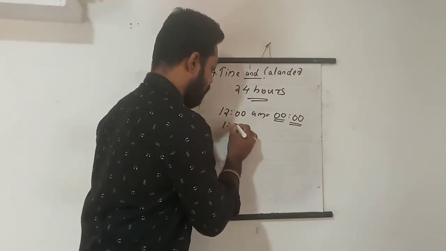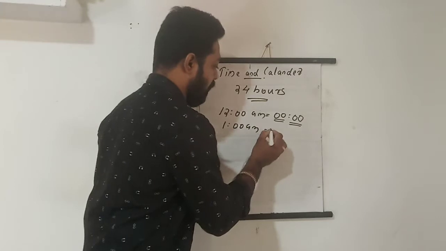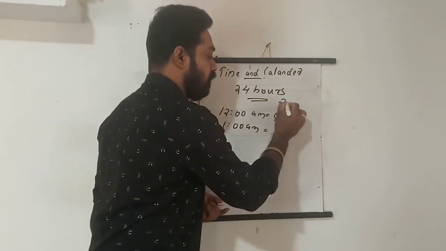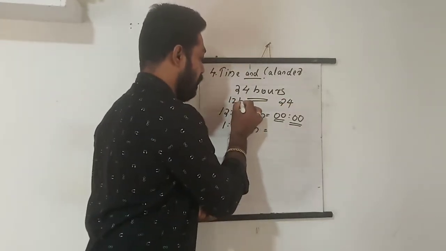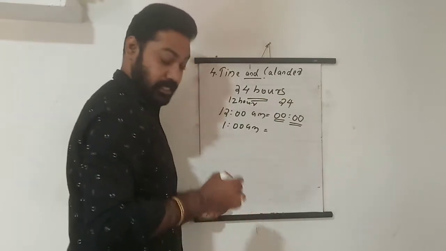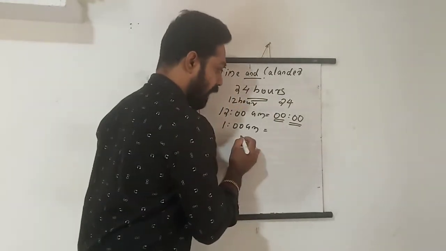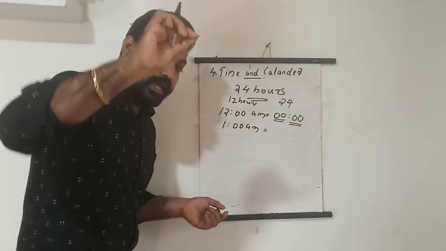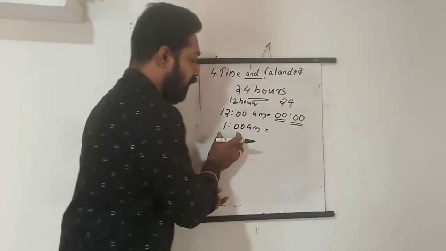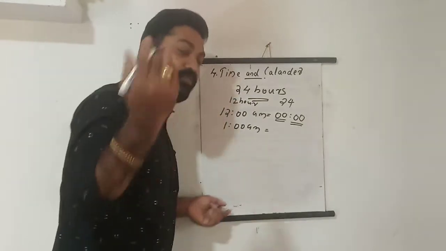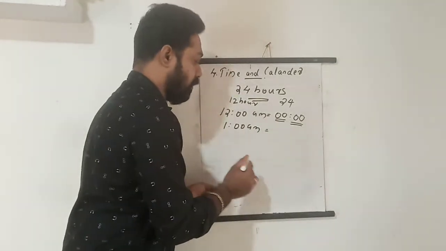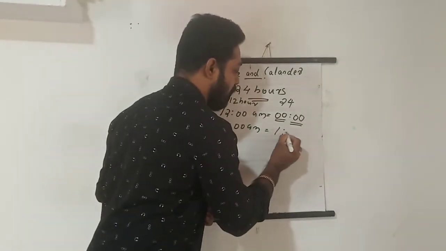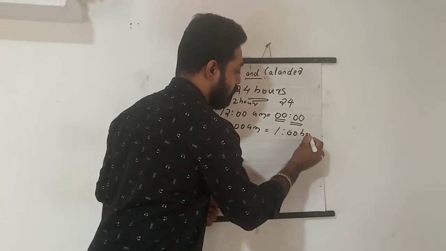Then 1 AM means 0100. Okay, so it is 00 in 24 hours, and this is in 12 hours. So I will show the difference. 1 AM is what? From 12 o'clock midnight to 12 o'clock noon, there is no difference between 12 hour and 24 hour. That means 1 AM we can simply write 0100 hours.